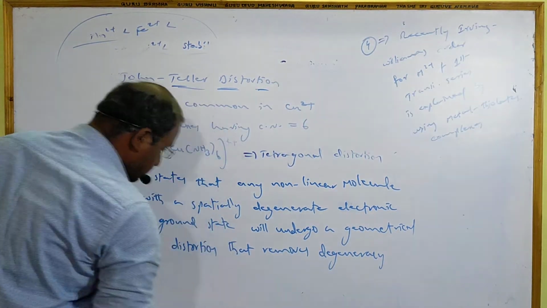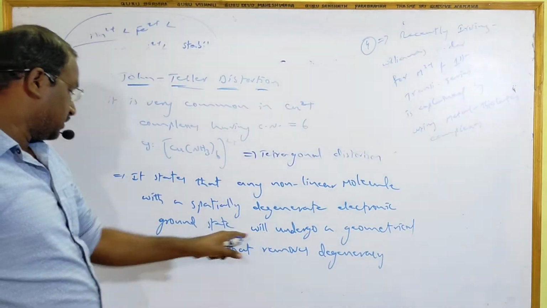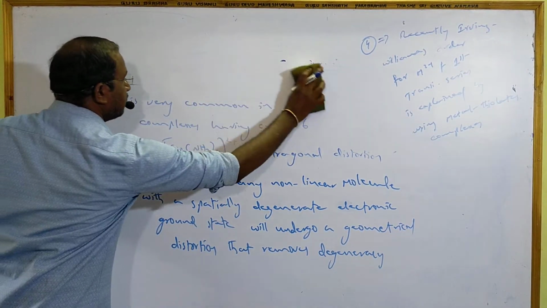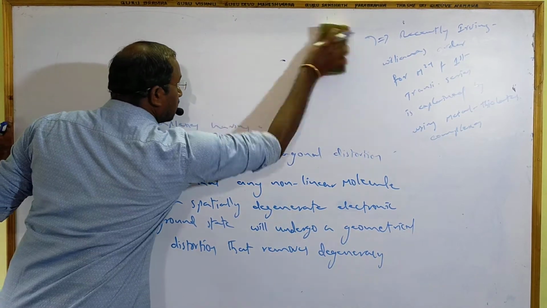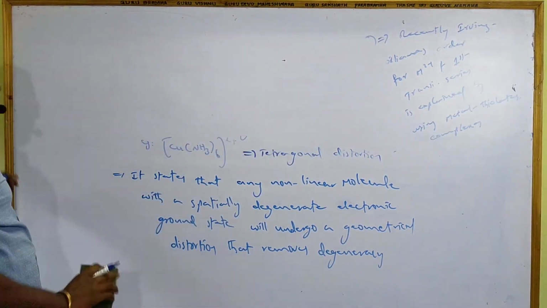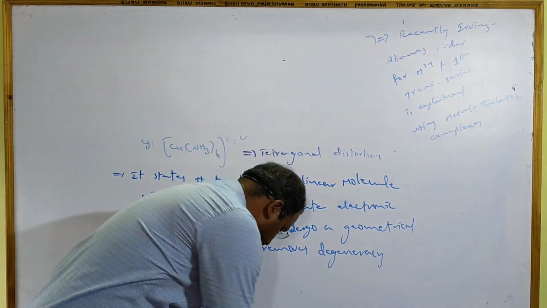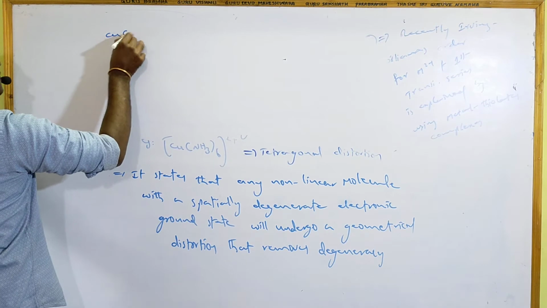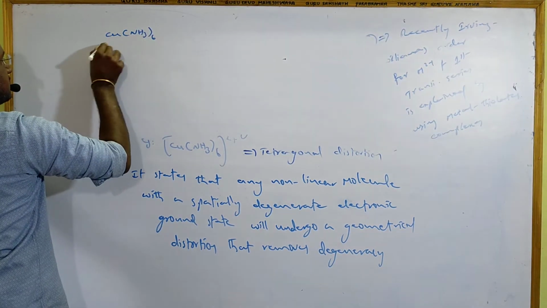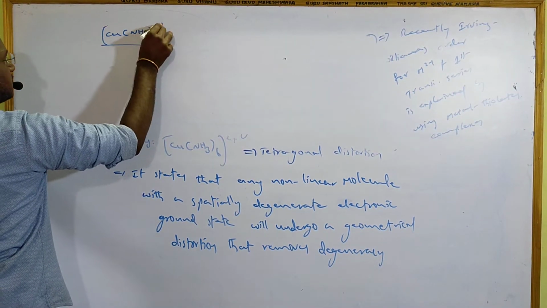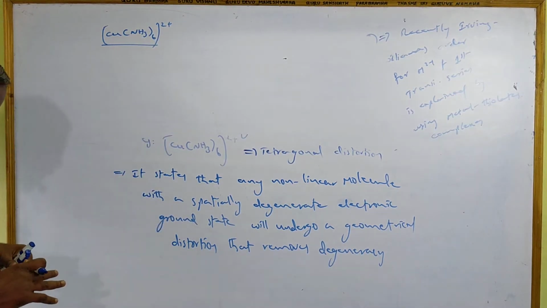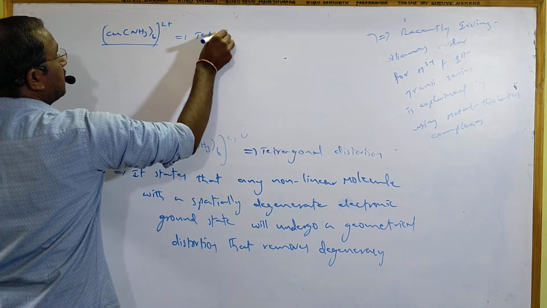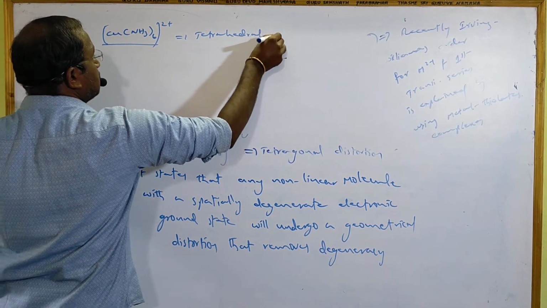So that is called undergoing geometrical distortion that removes degeneracy, meaning due to that the octahedral shape will not be there for coordination number 6 copper complexes. So what does that mean? The example I took here, once again I am taking Cu(NH3)6 2+, it should be octahedral, but instead of octahedral, in this case we have tetrahedral distortion.